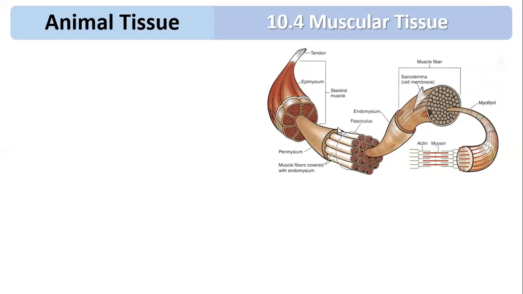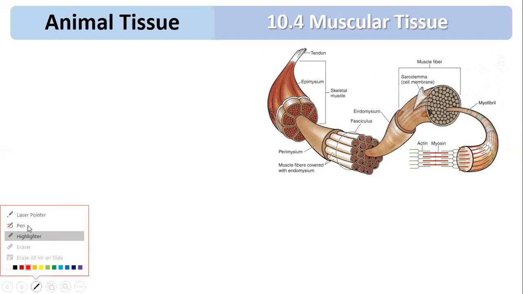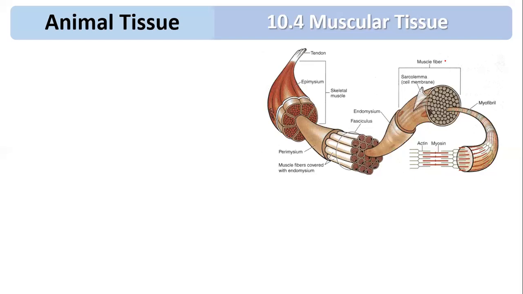Second, you have to remember their plasma membrane. Their cell membrane or plasma membrane is called sarcolemma. So you can see in the diagram, first the cells are elongated, so they are called muscle fibers, and their membrane is called sarcolemma.